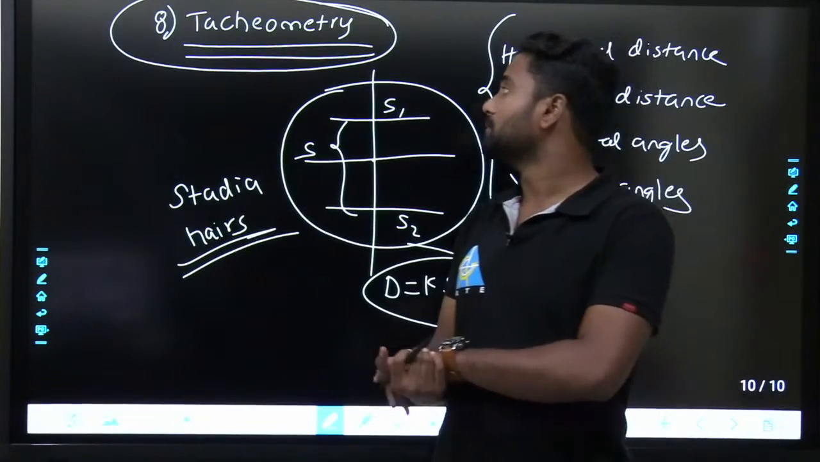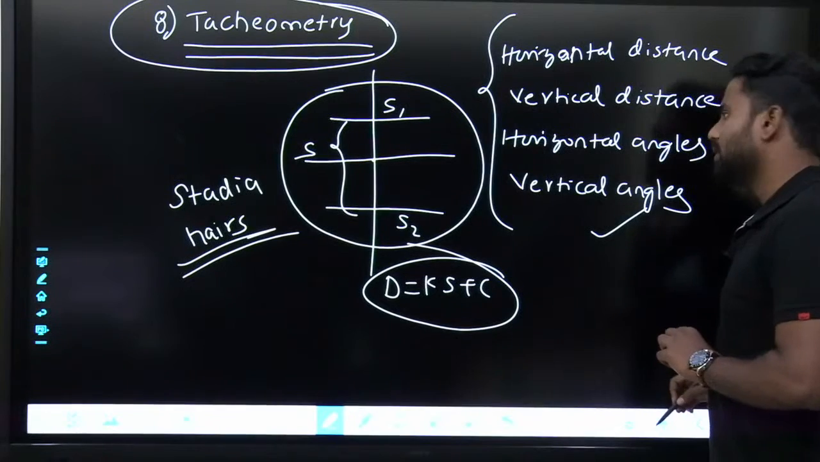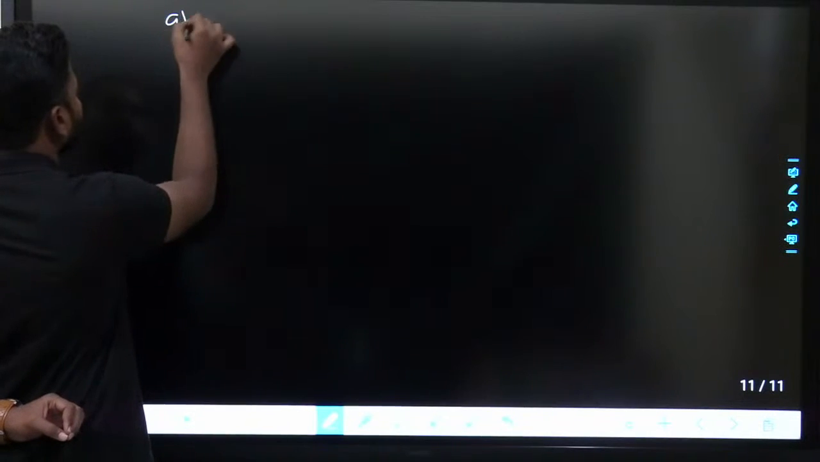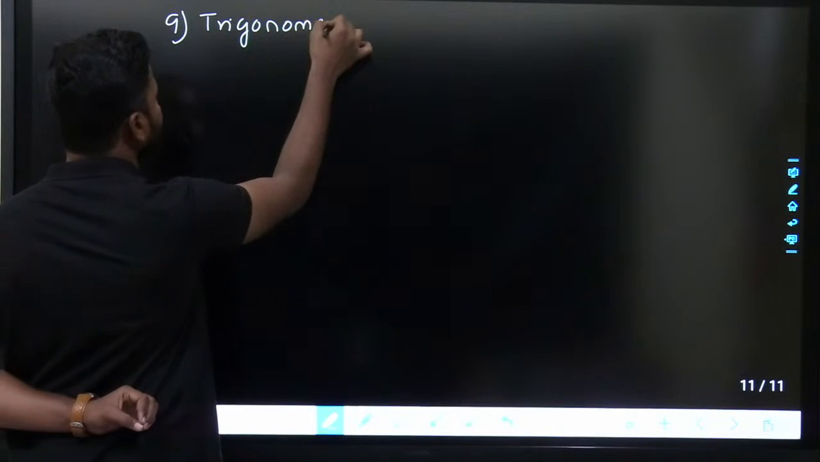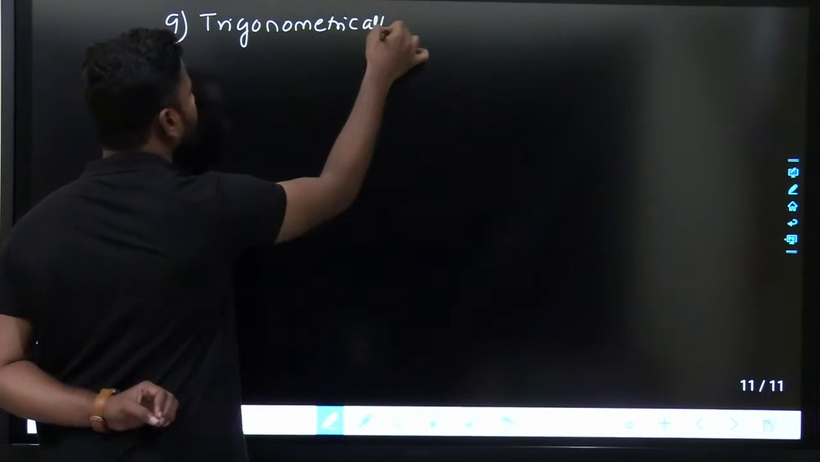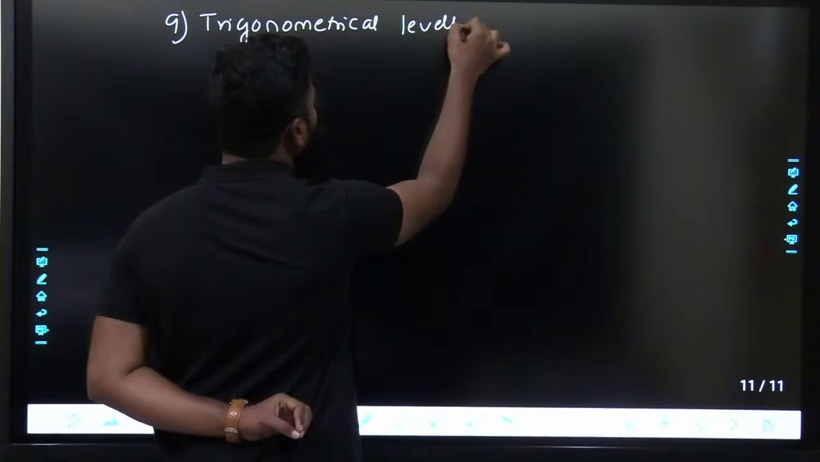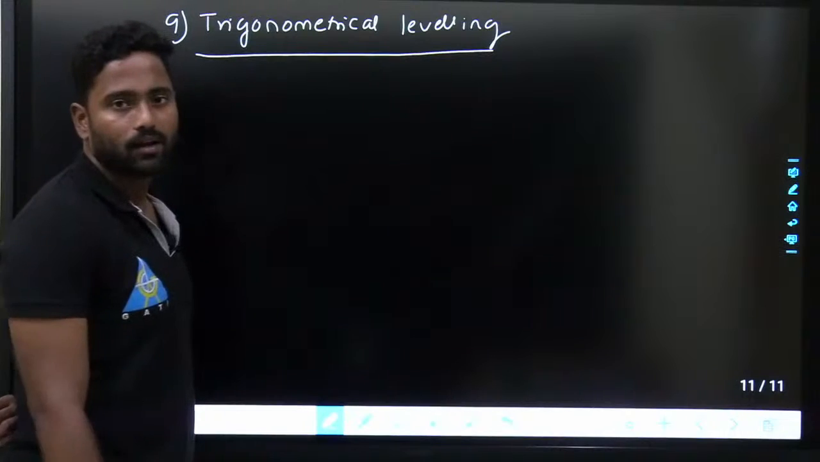Fine. So all these things will be discussed in tachyometry. The next type of surveying is trigonometrical leveling, your 9th one. Trigonometrical leveling, it's just a game of tan theta, sin theta, cos theta.